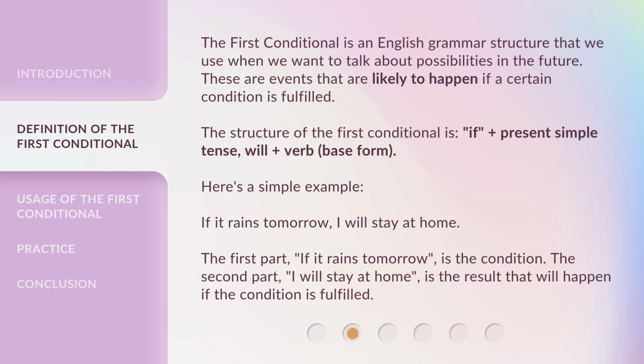The first conditional is an English grammar structure that we use when we want to talk about possibilities in the future. These are events that are likely to happen if a certain condition is fulfilled. The structure of the first conditional is if plus present simple tense, will plus verb, base form. Here's a simple example. If it rains tomorrow, I will stay at home. The first part, if it rains tomorrow, is the condition. The second part, I will stay at home, is the result that will happen if the condition is fulfilled.